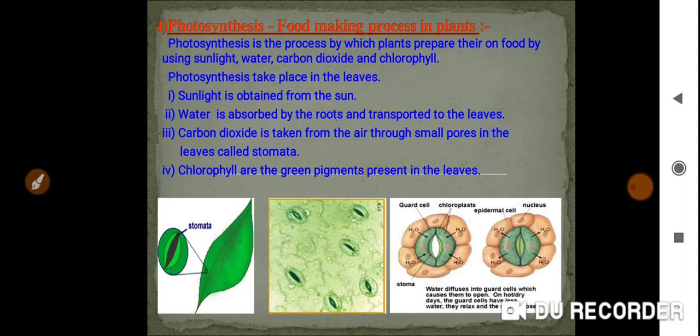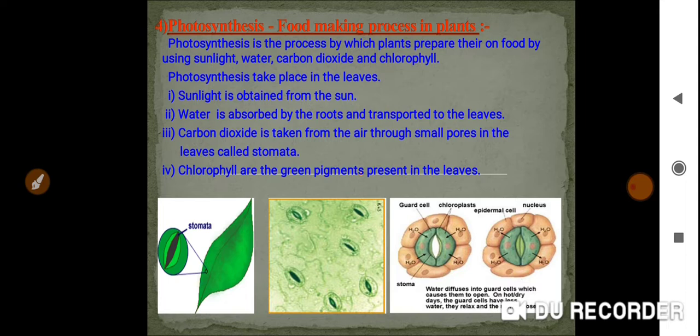Just recall what you learnt in the previous year, in 6th standard, or in the 5th standard, or a lower standard. My question is, what exactly is photosynthesis? All of you know, I hope so.